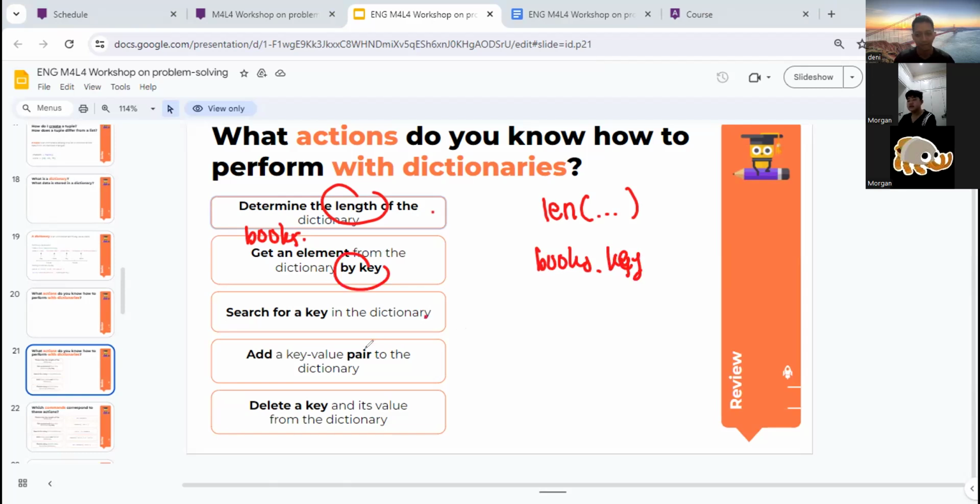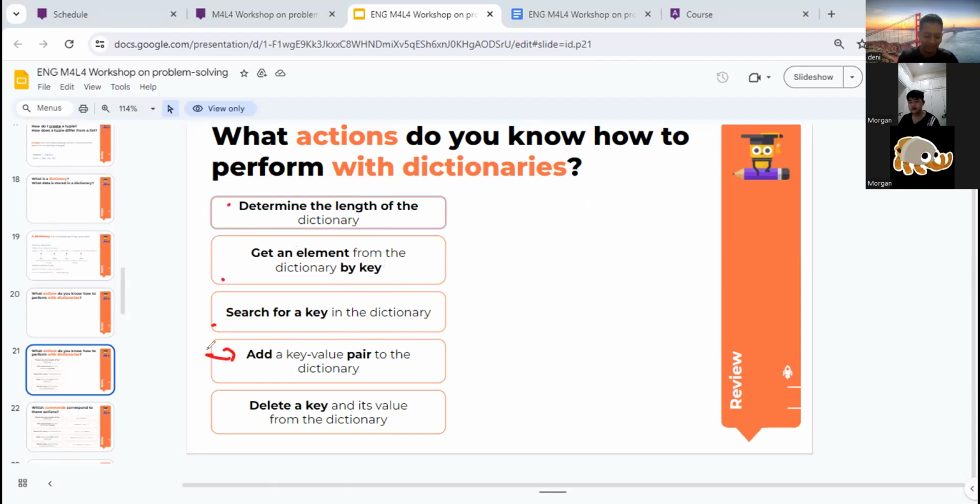Oh, I thought you were still talking about length. Search for a key in the dictionary. Okay, what about this part? Which number do you still remember, Morgan? 1, 2, 3, 4, 5. Which part do you think I still might remember? I think I might remember C.